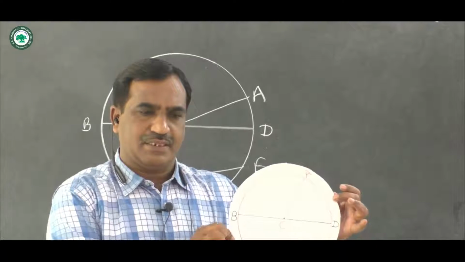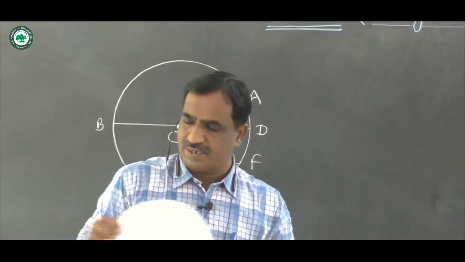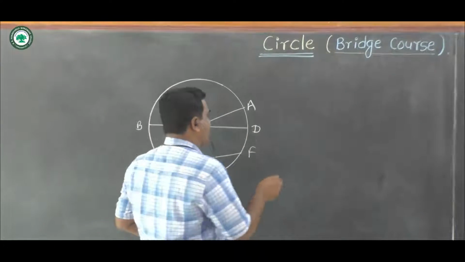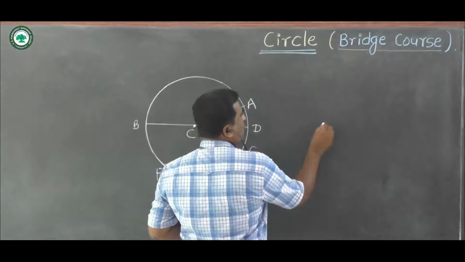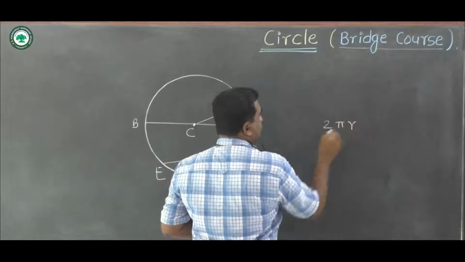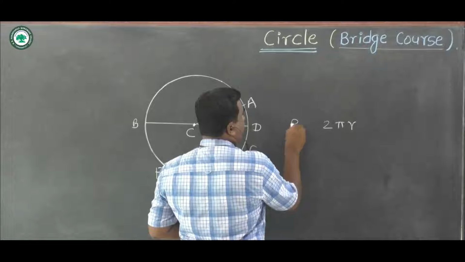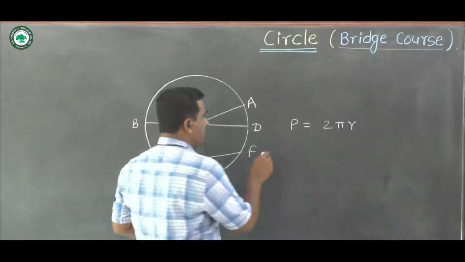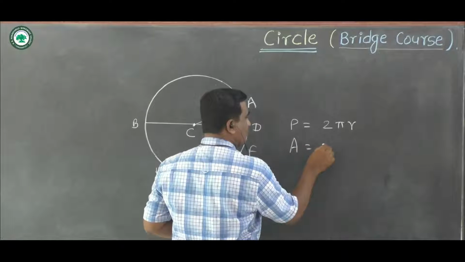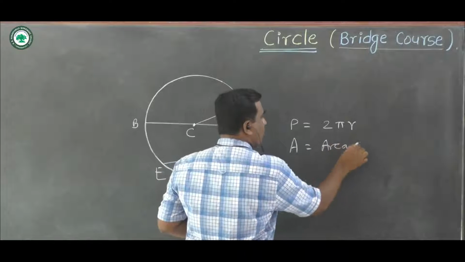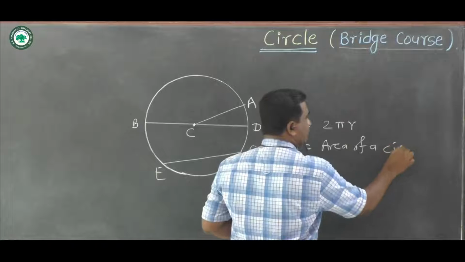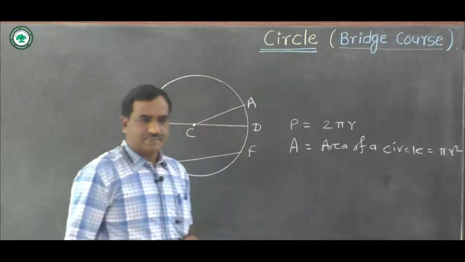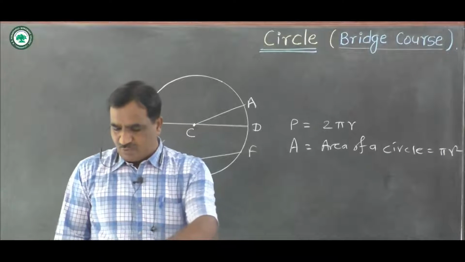Also we know the circumference of a circle. The formula for the circumference of a circle is 2 pi r. Suppose circumference P is equal to 2 pi r. And also we know the area of a circle, A, is equal to pi r square. Okay, these are the basic concepts for a circle.